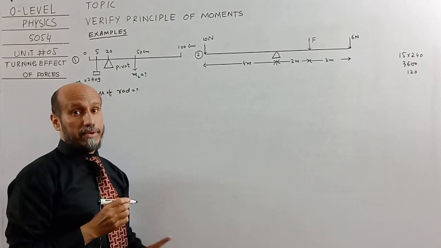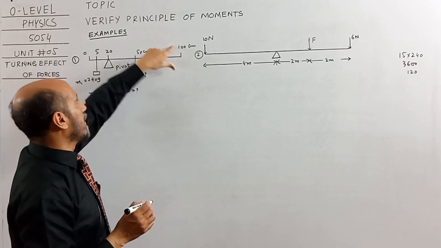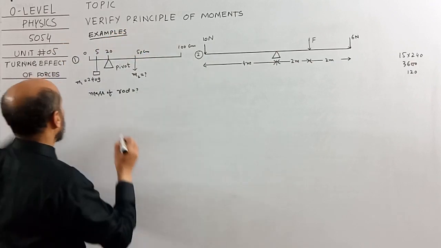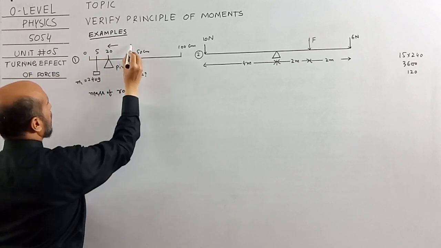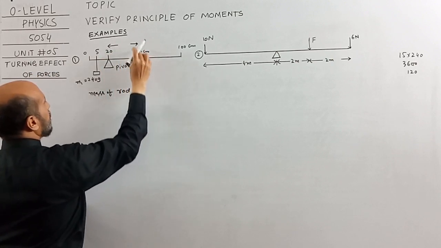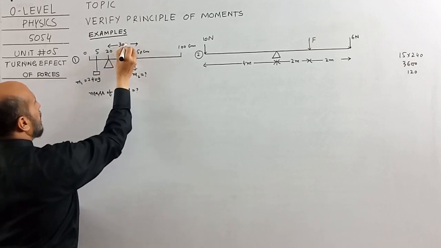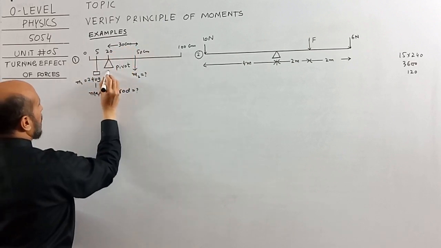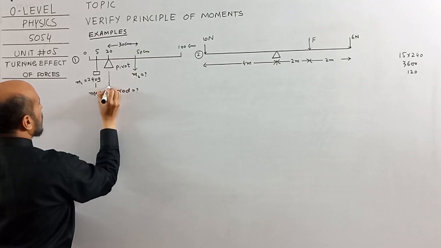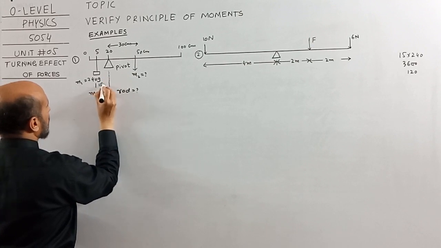At its center of gravity, because it is of uniform thickness. What is half of 100? That is 50 centimeter. Now the distance between the pivot and the center of gravity: this is 50, this is 20. So what is the difference? 30 centimeter. And the distance between the pivot and mass 1 is 15 centimeter.